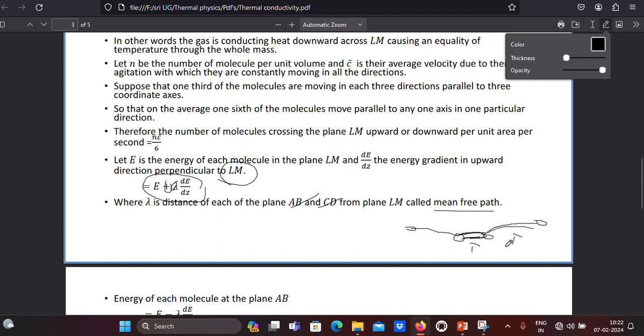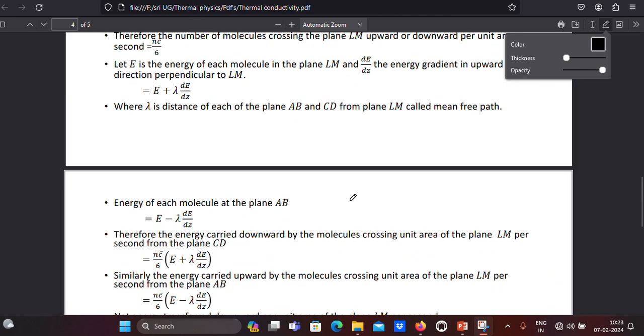So that means the different paths are there. Then when we have the different things, we take the average. Average is also sometimes called the mean, so that is why it is a mean free path. Free path means in between collisions there is no other collision, so the molecule moves freely without collision. That is why it is called mean free path.